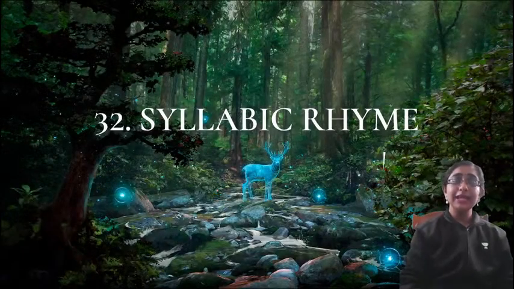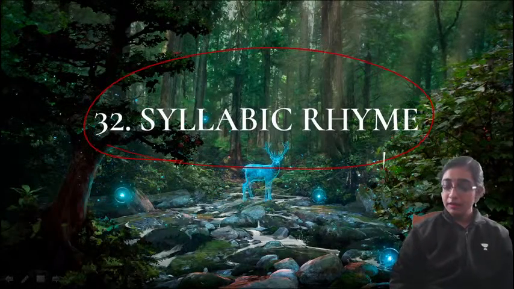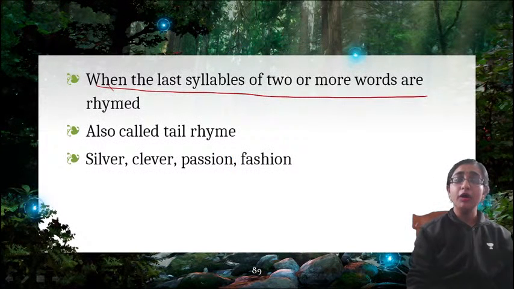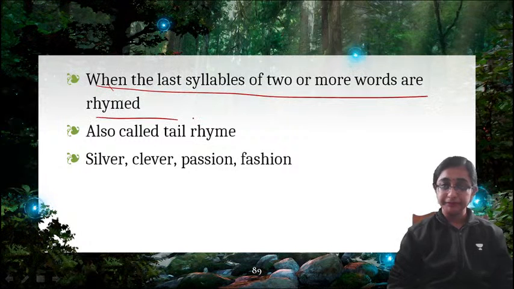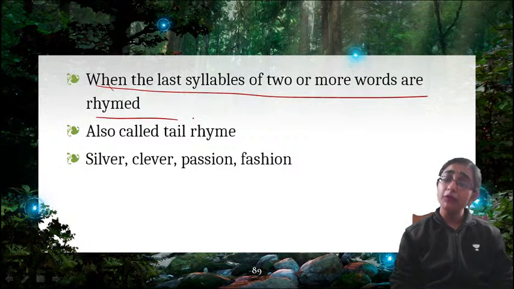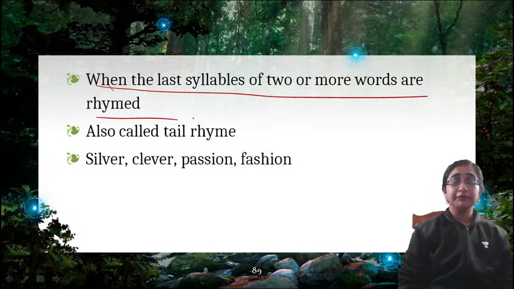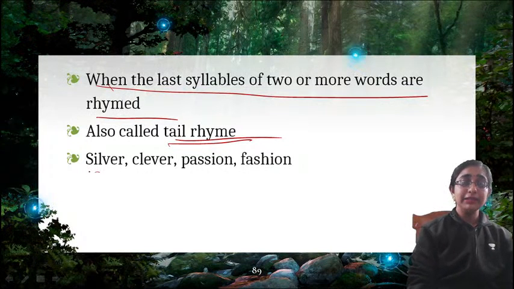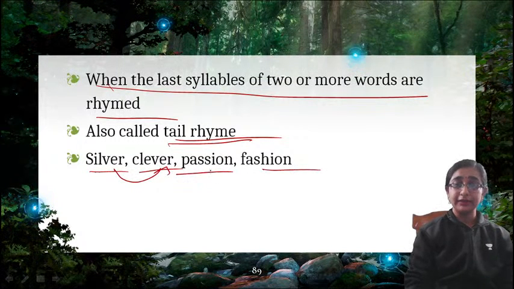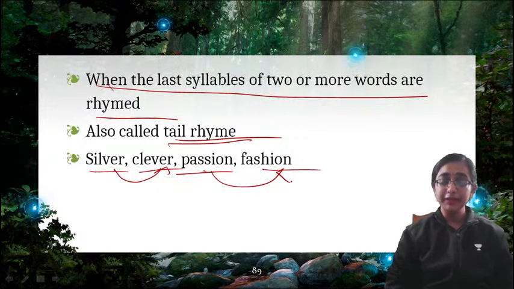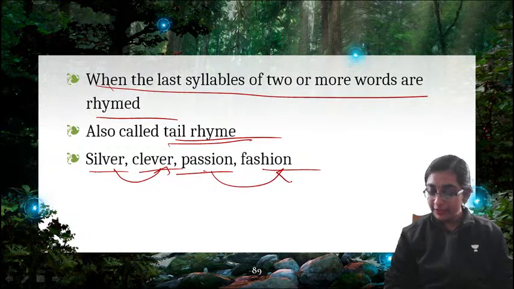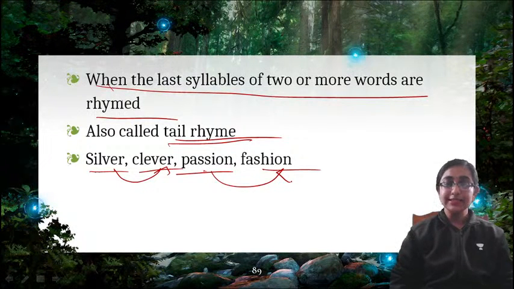Now next is syllabic rhyme. What is syllabic rhyme? Syllabic rhyme means when the last syllables of two or more words are rhymed. It is also known as tail rhyme. For example, silver, clever. This is rhyming. Fashion, passion. So shun and shun is rhyming. So when the last syllable is rhyming of two or more words, that is a syllabic rhyme.